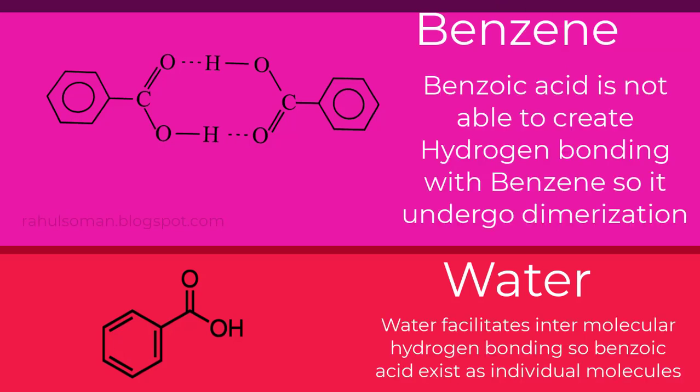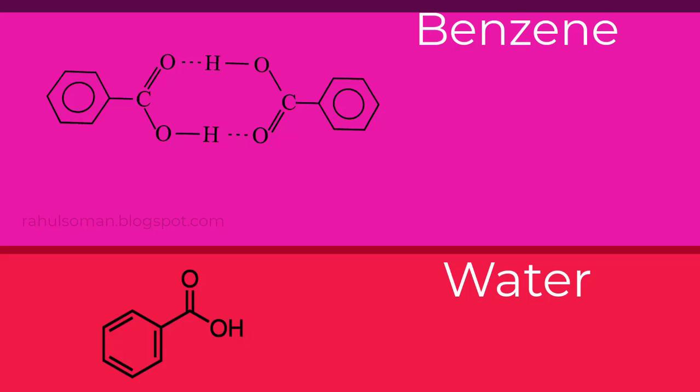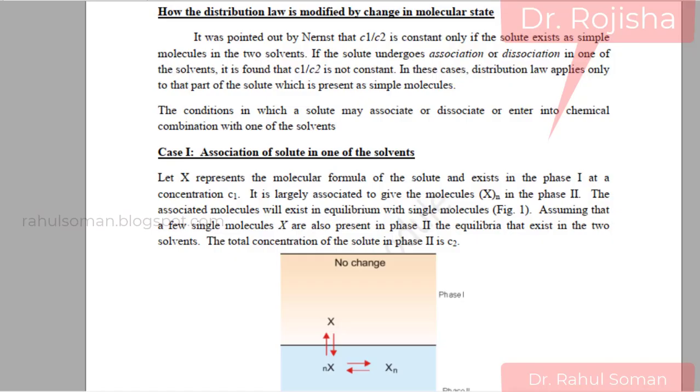What happens is that in the organic layer, this benzoic acid will exist as a dimer, and in the aqueous layer it is existing as a monomer, as benzoic acid itself. In such cases, we can't use this Nernst distribution law. So let us see how this is.